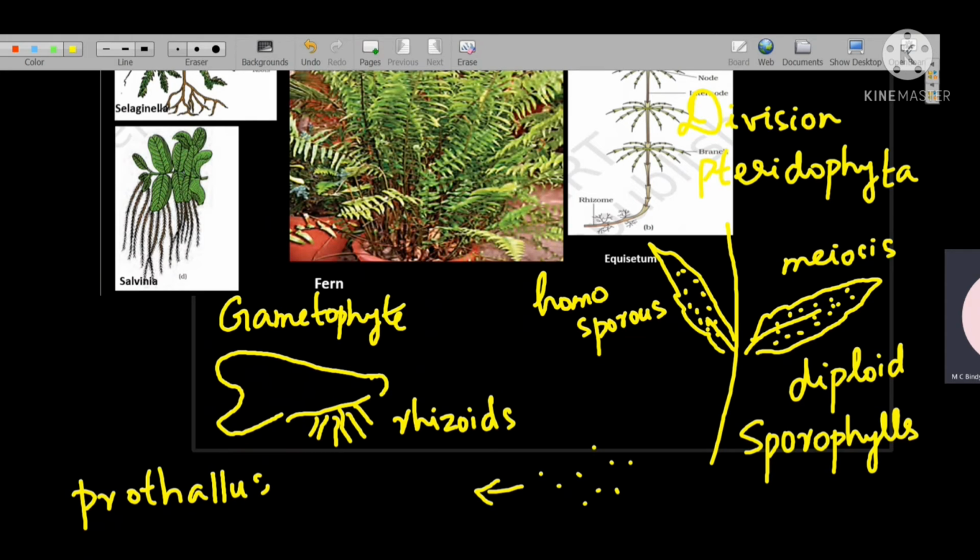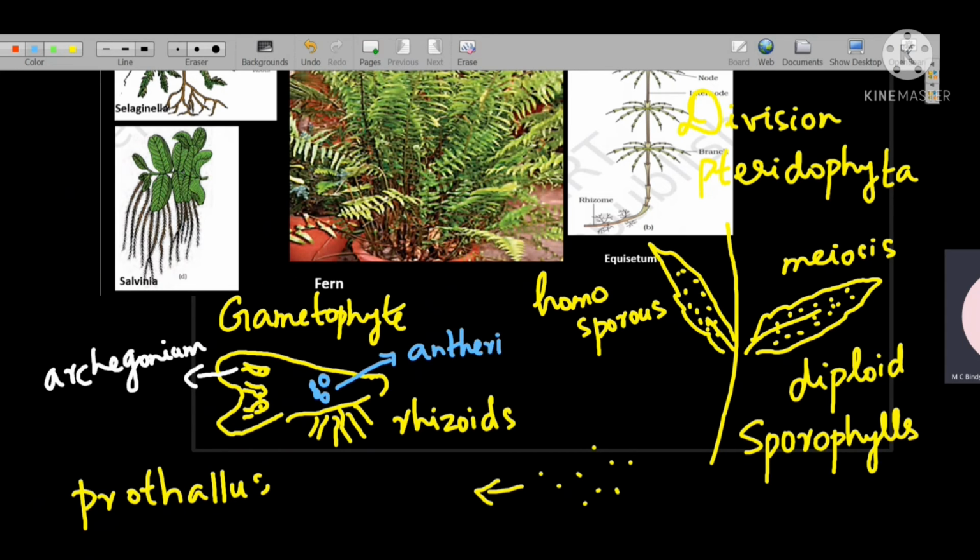Now, in the prothallus, there are female reproductive organs present as well as male reproductive organs. The female reproductive organs are called archegonium, and the archegonium has inside it the egg. That is, the female gamete is present inside the archegonium. And the male sex organs, which are present on the prothallus, are called antheridium.